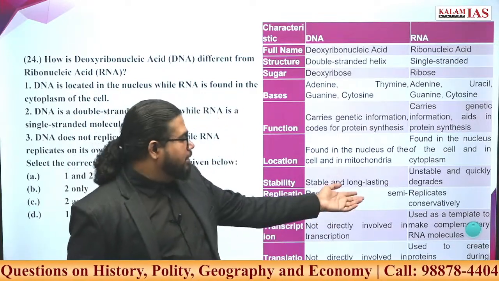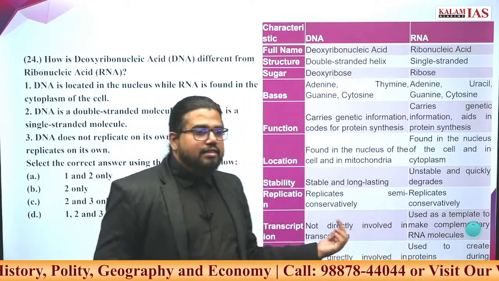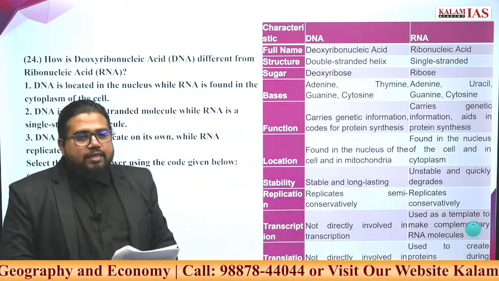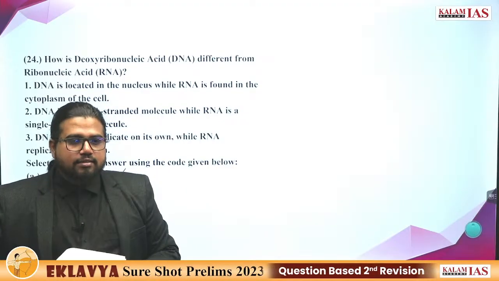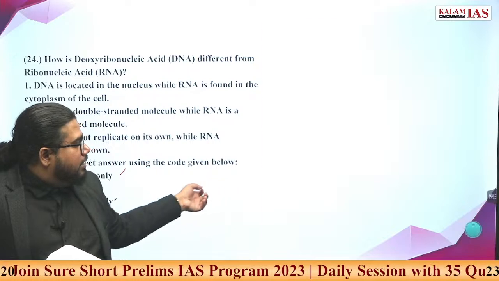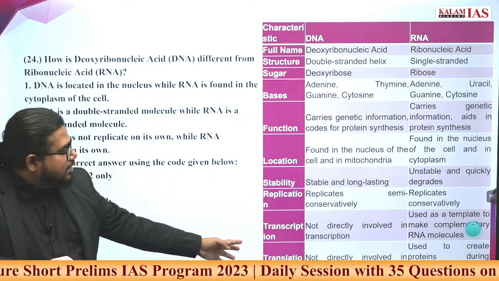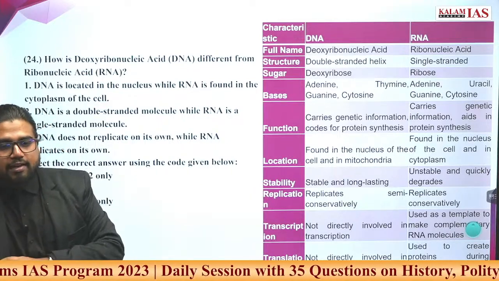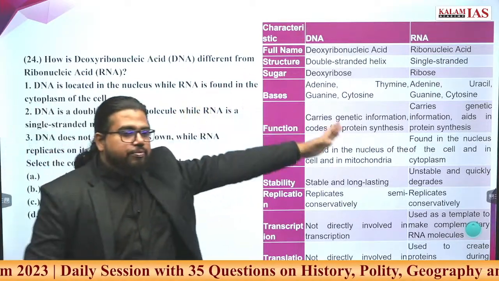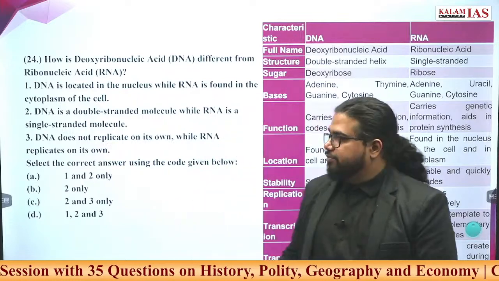Replicate conservatively, replicate semi-conservatively. DNA's objective is storing the genetic information. So here the amount of replication will be restricted. Now the transcription and translation, this is mostly associated with RNA, not with DNA. This much of basics, if you know, you can answer this question very fast.